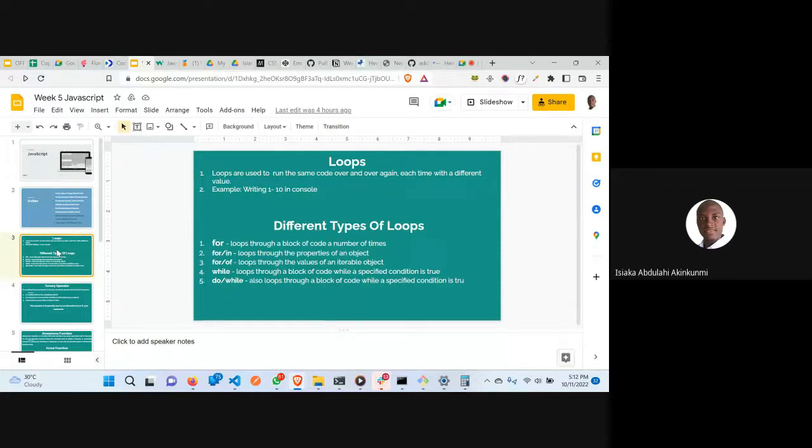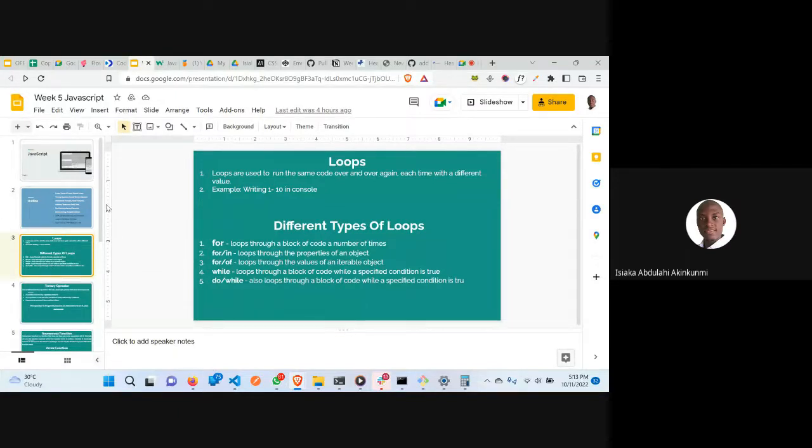For example, now I don't need to stress myself. If I want to print out 1 to 1 million, I don't need to print it out myself. I don't need to repeat myself. But if I'm told to write 1 to 1 million, definitely as a human being, I'll be tired, or it will take me a lot of time. If money is involved, definitely I'm going to finish it, but it's going to take me a lot of time. So that's why loops come in. Loops are used to run the same code over and over again.